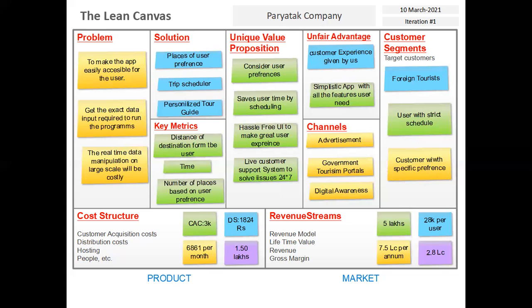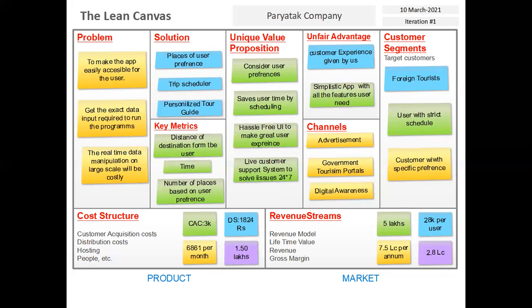Now, for the customer segments, the target customers of our product are foreign tourists, users with a strict schedule, and customers with specific preferences. Now, for the cost structure, customer acquisition cost is the cost to acquire a customer, like the cost of marketing the app divided by the customers we gathered. The cost is around 3K per customer if we acquire 100 in a month.